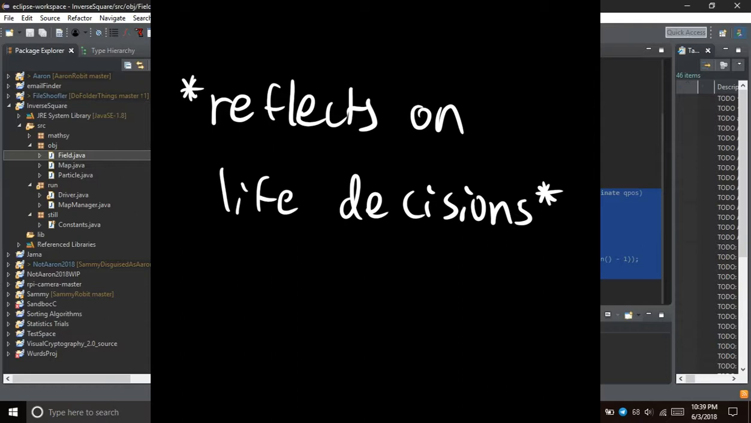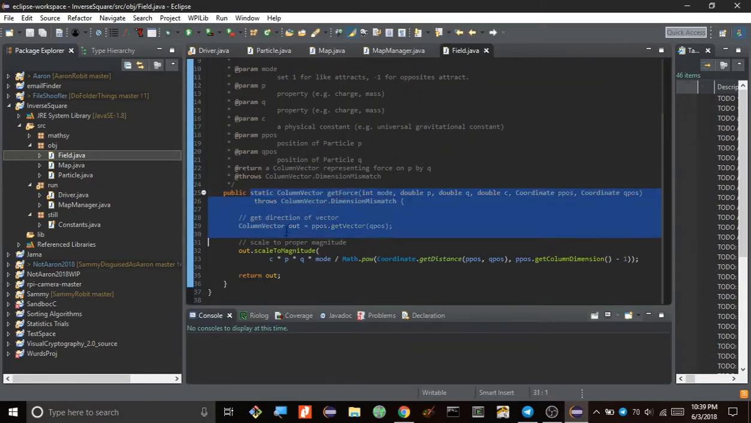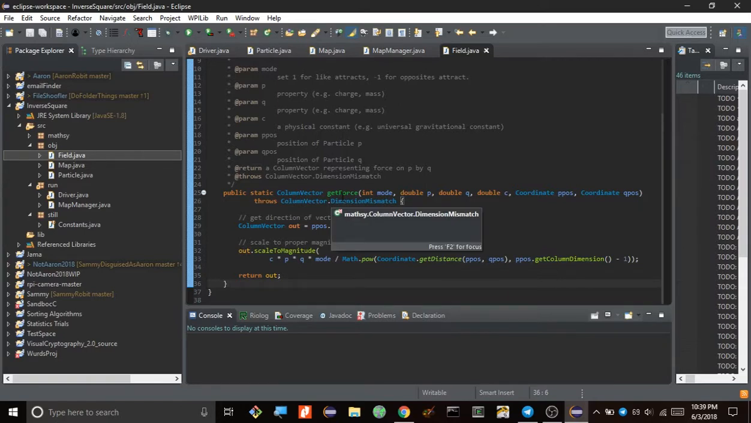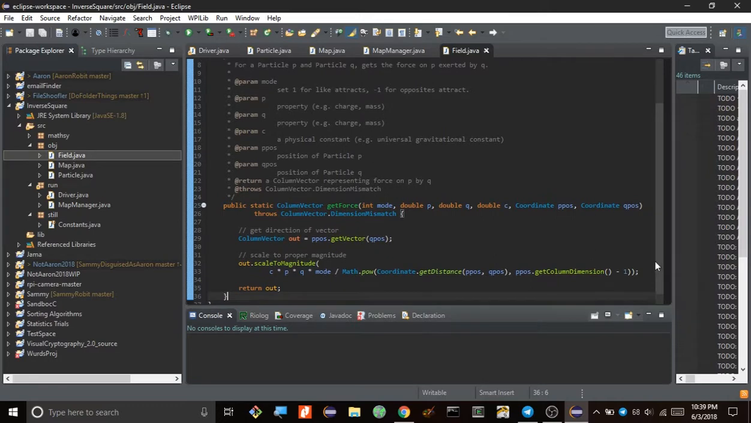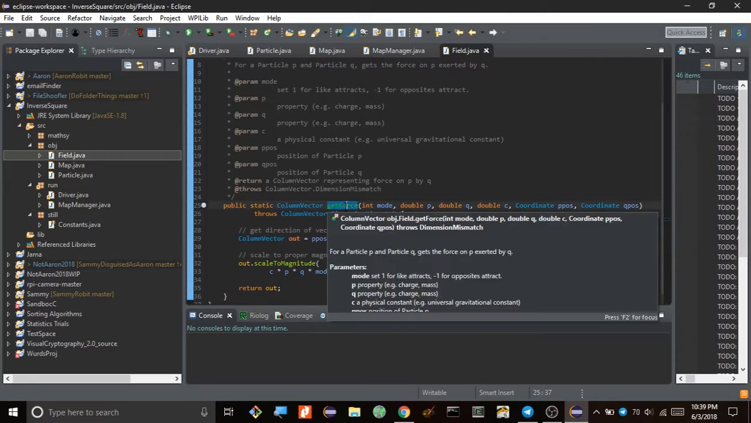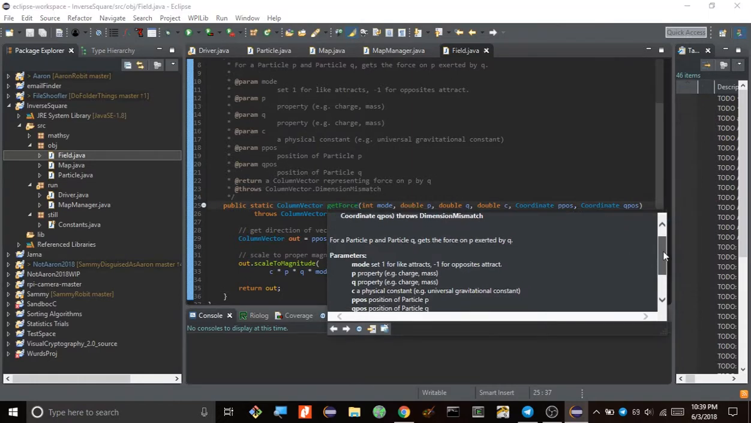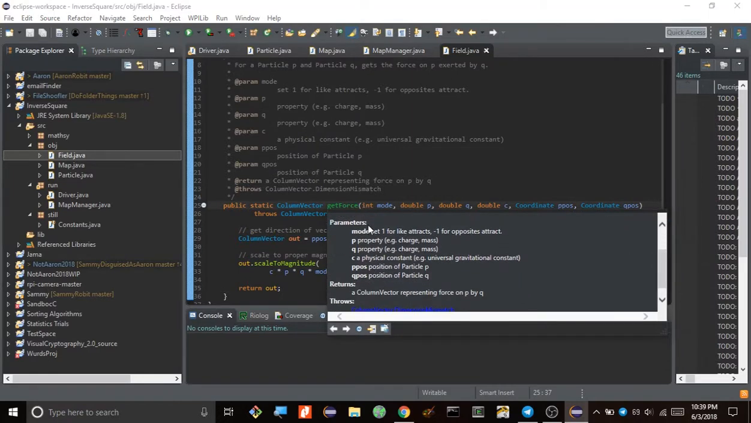Anyway, back to the present. I was going to explain the getForce method. There's a couple arguments in the getForce. There's mode. Actually, you know what? You can just read this. People can read. Okay. So, yeah. That's a thing.